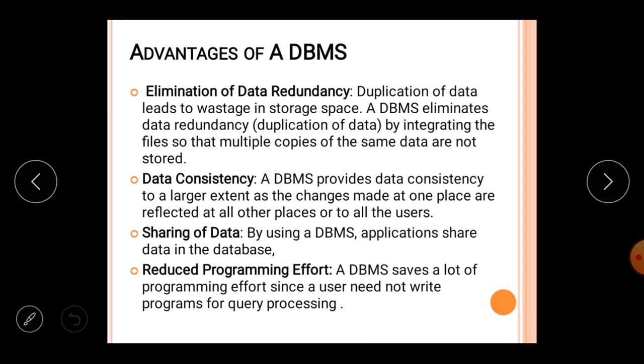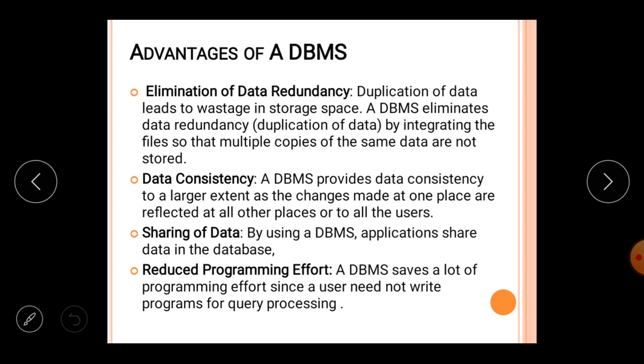For example, as I had taken the example of your attendance register, if there are 30 students in your class and by mistake your teacher has repeated the name of another student in that register, then what will happen? One data is repeated every day. This type of mistake is called data redundancy or data duplicacy.